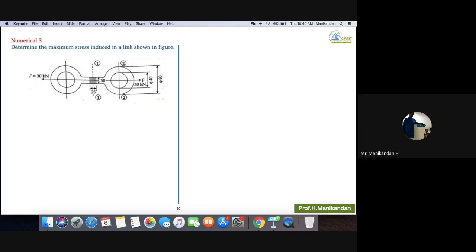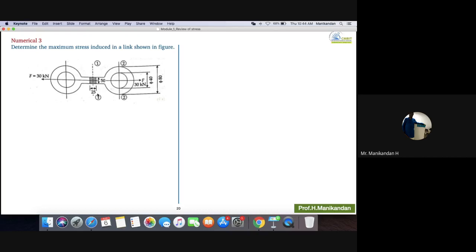So obviously the stress produced will be tensile stress. Is there any scope for bending stress? No, because the load is acting along the axis only, right? And the component is also symmetrical. So there is no scope for bending stress.